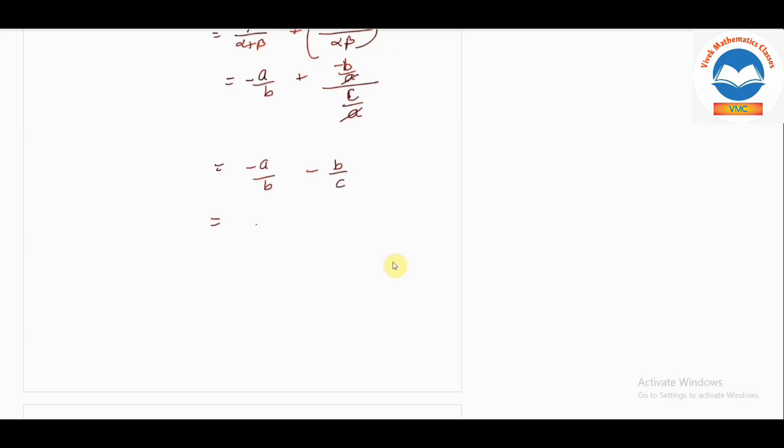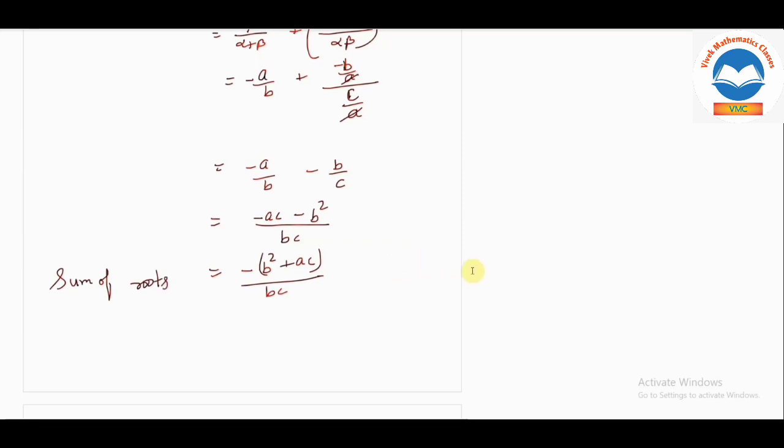So if you take LCM, it will be bc. Here you will get minus ac and minus b square. So if you want, you can take minus common. We will get b square plus ac divided by bc. This will be your sum of roots. Sum of roots.